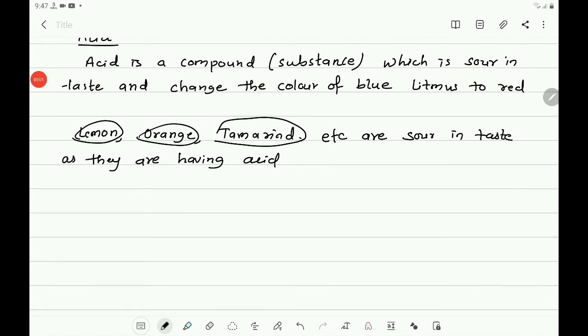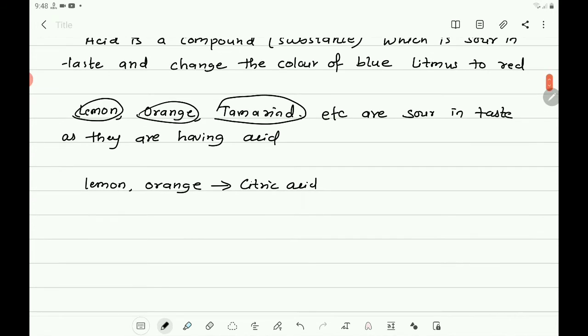So let us write. Lemon, orange. What is the acid present in lemon and orange? That is citric acid. So lemon and orange are the natural source of citric acid. Similarly, you can give the example of tartaric acid, that is tamarind.